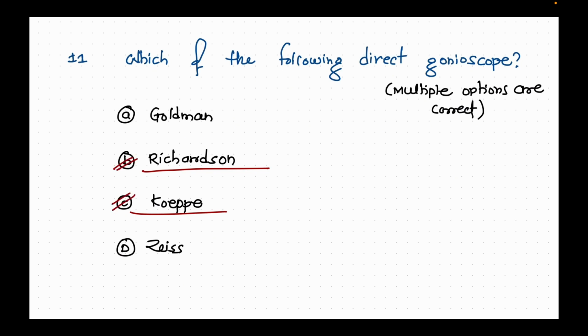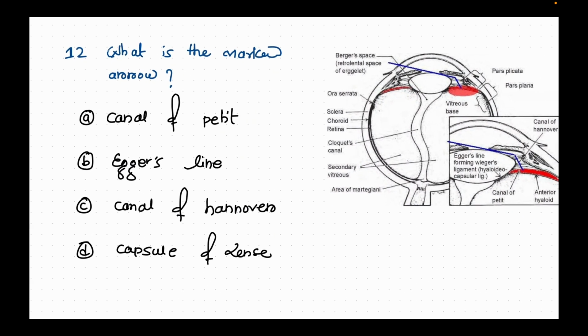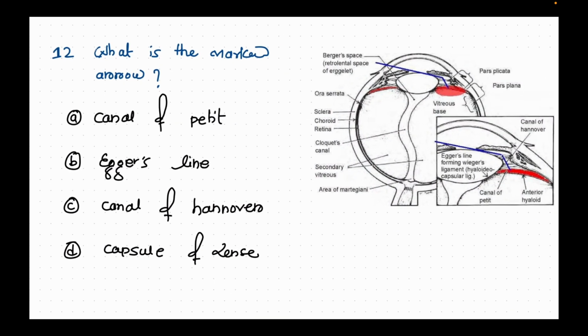Now this was the image given. I don't know the exact image, but what is the marked arrow? I heard that the arrow was given at the same place where the anterior hyaloid is marked in the second diagram, and both diagrams were present there. The options are canal of Petit, Egger's line, canal of Hannover, and capsule of Lens. So I think the answer is canal of Petit.